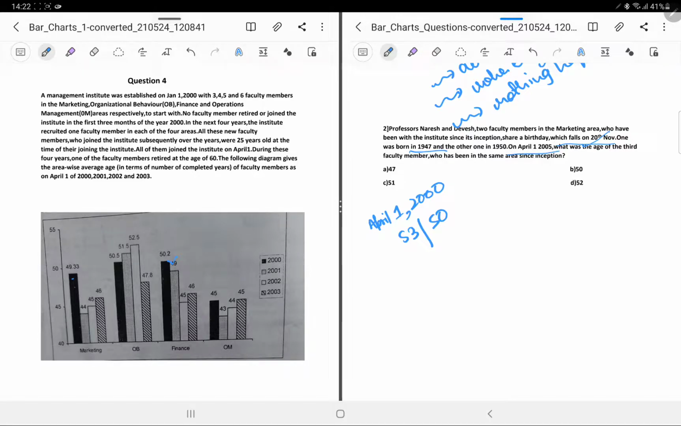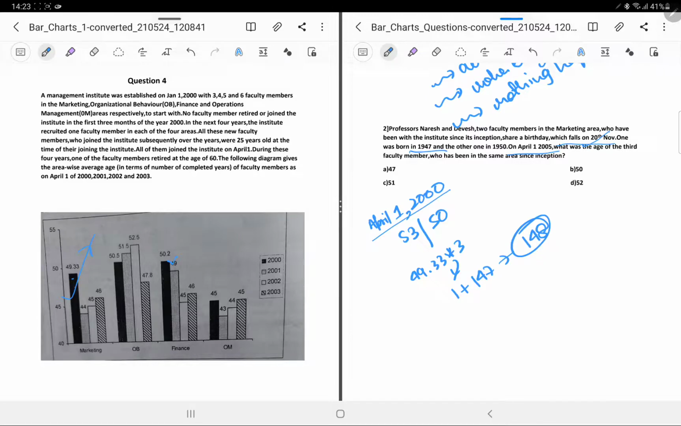On April 1, 2005, what was the age of the third faculty member who has been in the same area since inception? Okay. If you talk about marketing, obviously marketing had 3 persons. So 49.33 into 3. See, at April 1, 2000, this was 1 plus 49 into 3, which is 147. So this would be nothing but 148.